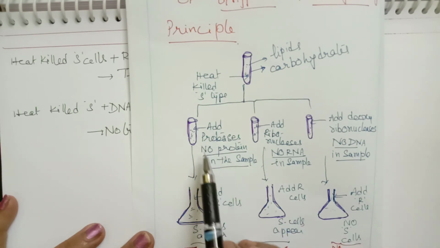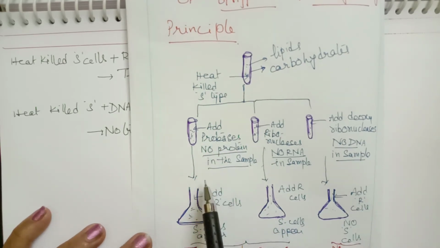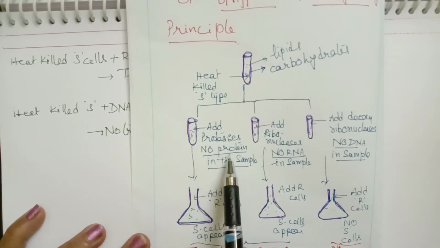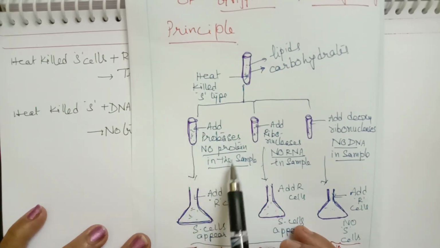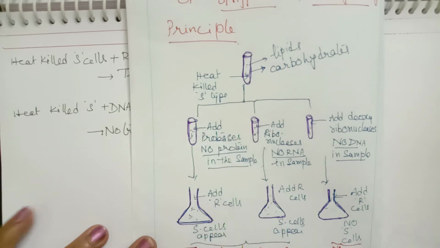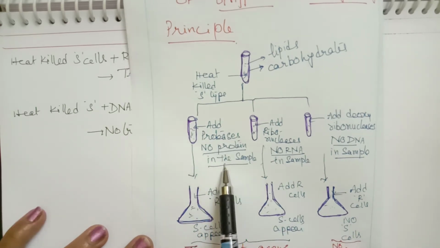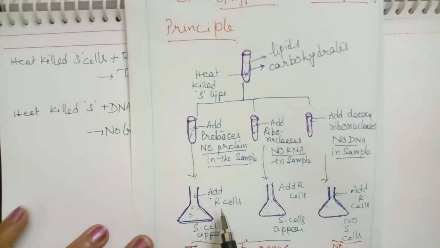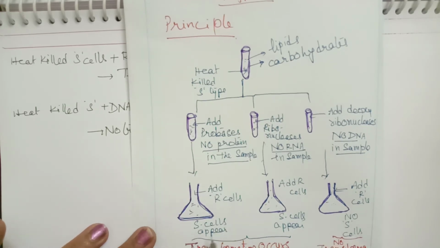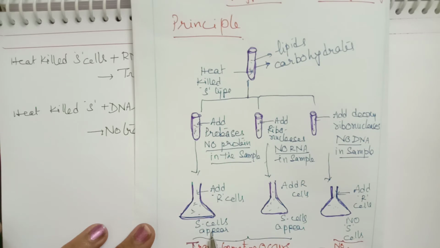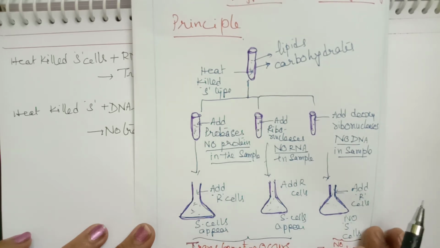So in the first set they added proteases. When they add proteases, all proteins will be digested. So no proteins are present in the sample. To this they added R cells. And these R cells are converted into S cells. That means transformation has occurred when proteases are used.